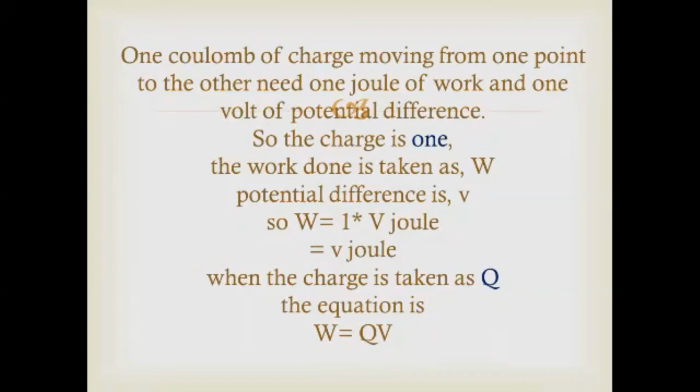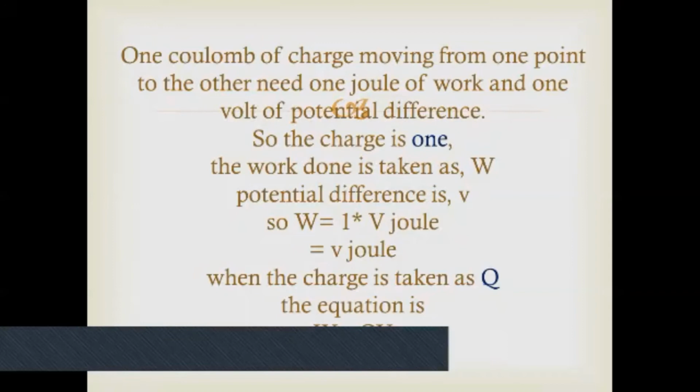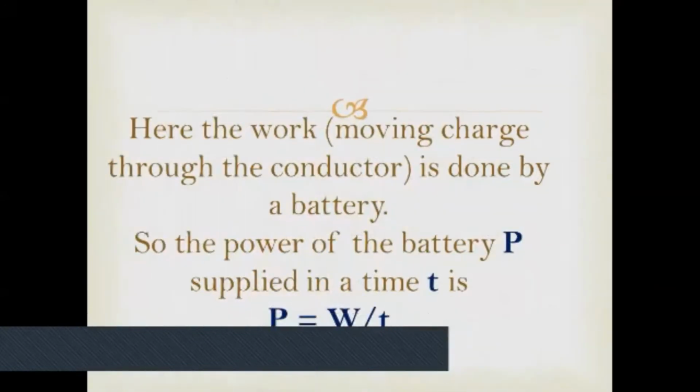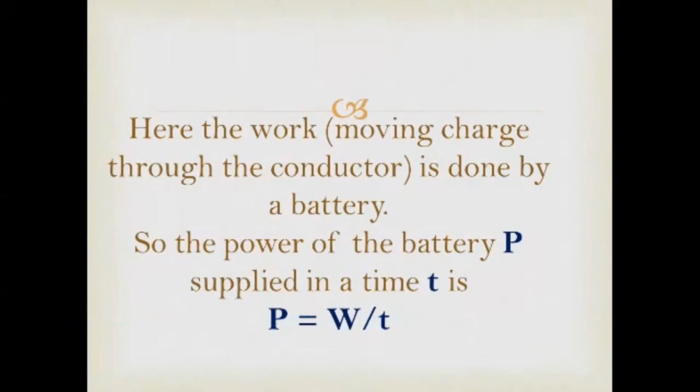Okay, now we got that W, the work done, is the product of the charge and the potential in this circuit. In the next slide, we have W is equal to QV as the work done. And here the battery has a power that is used in this circuit. The power of the battery is P is equal to W by T.